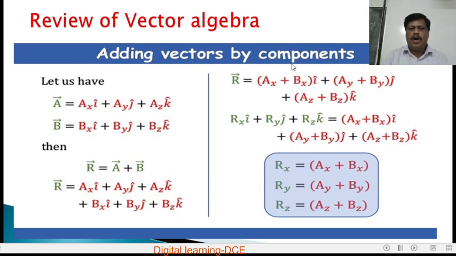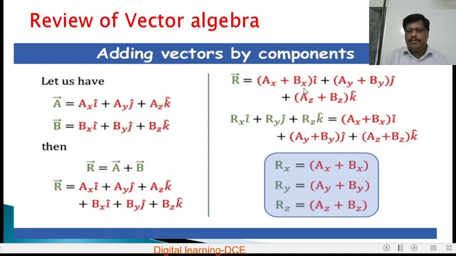Addition of vectors by components. How can we add the components? Vector A is given by Ax into i cap along the x-axis, Ay into j cap along the y direction, plus Az into k cap. Similarly, vector B is given by Bx into i cap plus By into j cap plus Bz into k cap. Then their resultant R is equal to A plus B. Substituting for A and B, we get Ax i cap plus Ay j cap plus Az k cap plus Bx i cap plus By j cap plus Bz k cap.